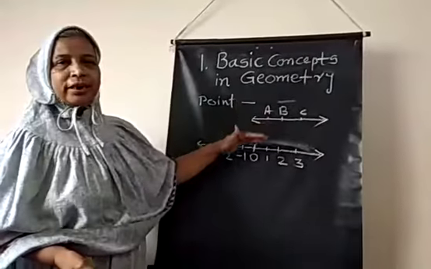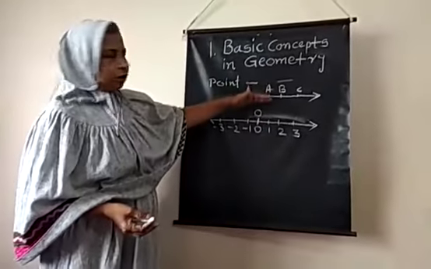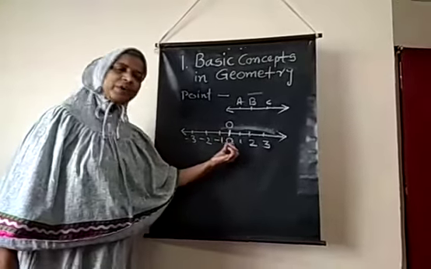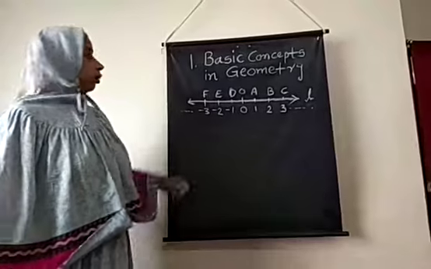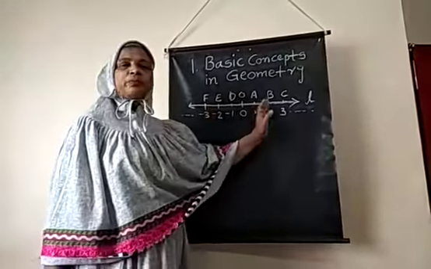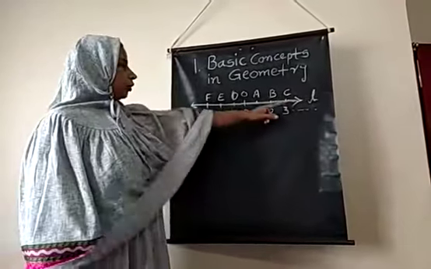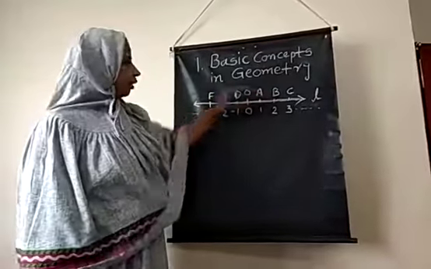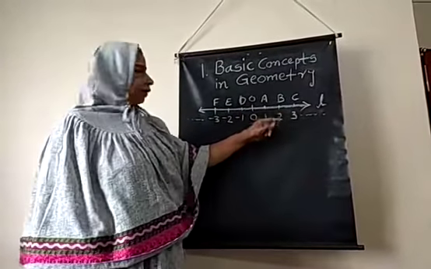All of you now understand the meaning of point, line and line segment. Depending upon all these concepts, now we are going to learn how to find out the distance between any two given points present on the line. Here the line L is given. Some points are present on the line. All the points are collinear. They are present on the same line L, represented with their respective coordinates.